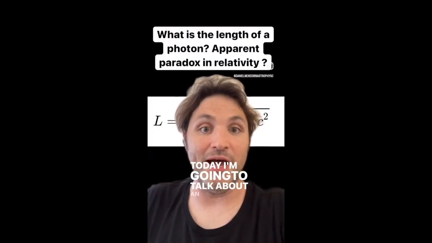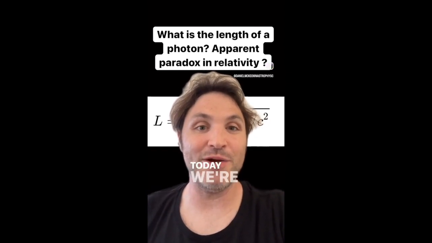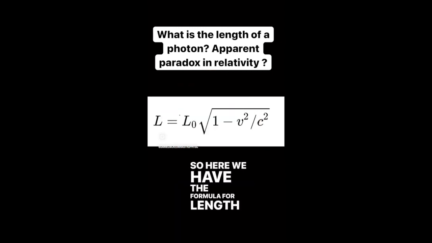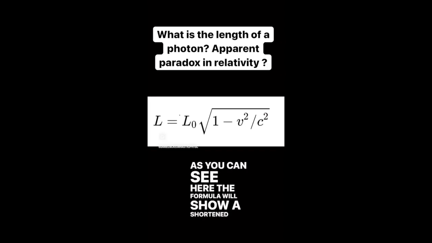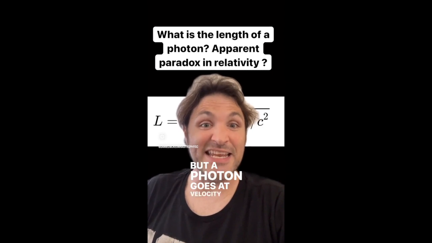Today I'm going to talk about an apparent paradox in relativity and its resolution. That's right, today we're going to talk about what is the length of a photon. So here we have the formula for length contraction. L0 is the length of the object in its moving frame. L is the length of the object as measured by a person at rest. As you can see here, the formula will show a shortened length for the object if it's measured in a rest frame, because the original length L0 is multiplied by that factor in the square root, so it's less than 1. But a photon goes at velocity of c.